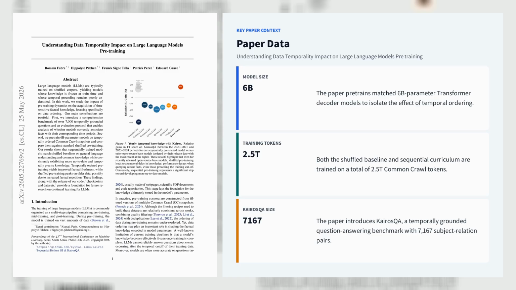The effect is strongest on 2023-2024 questions, where shuffled models often approach random accuracy, while the sequential model retains a clear margin. The paper also shows that simple replay or model soup only partially mitigates catastrophic forgetting, indicating that temporal ordering improves factual freshness but does not fully solve historical retention.